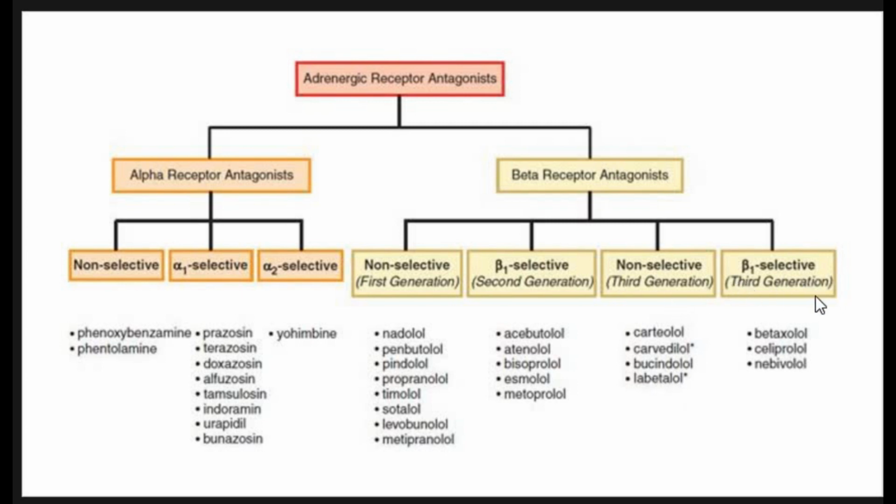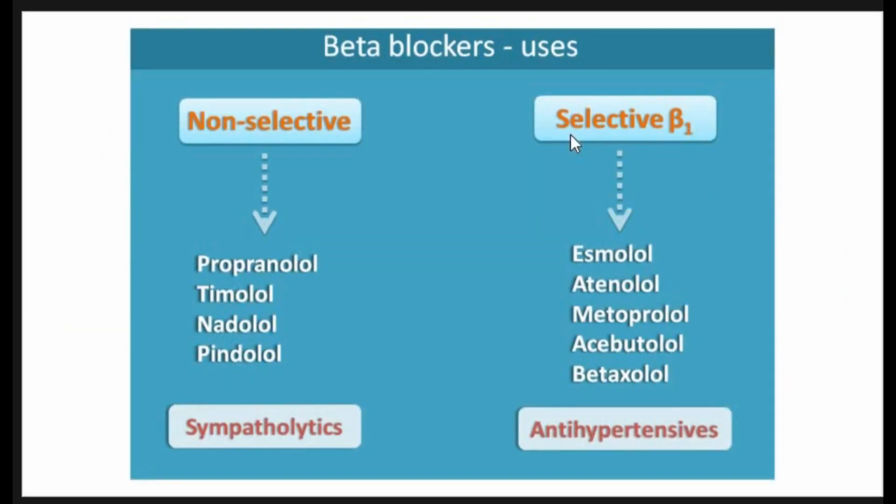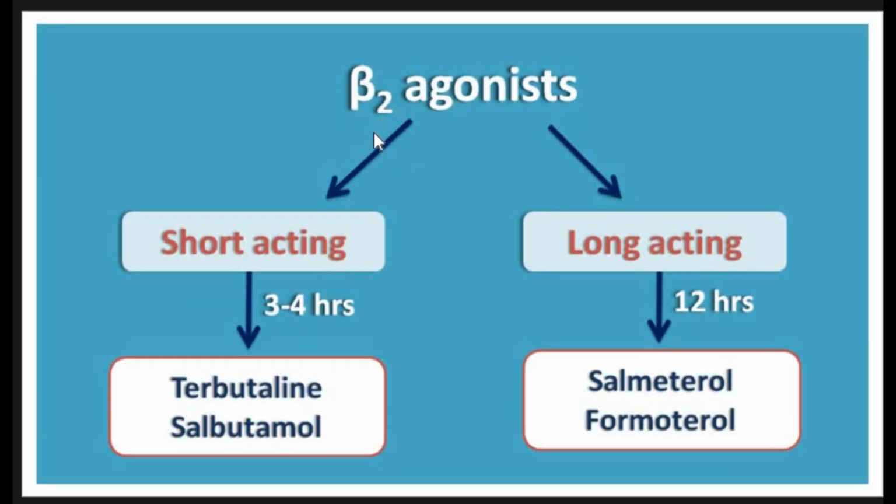Beta 1 selective third generation: betaxolol, nebivolol. Beta 1 selective are mainly antihypertensive drugs, while non-selective are sympatholytics. If we talk about beta 2 agonists, we have short acting drugs like terbutaline and salbutamol. The duration of action is about 3 to 4 hours, while we have long acting beta 2 agonists like salmeterol and formoterol.